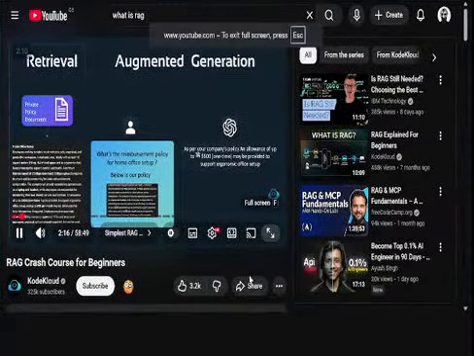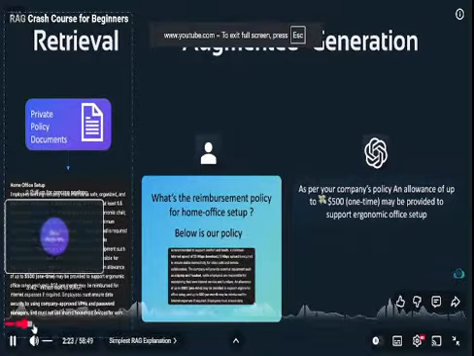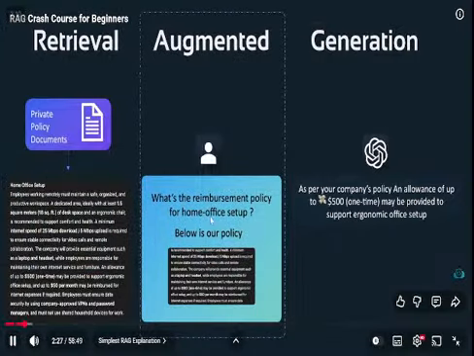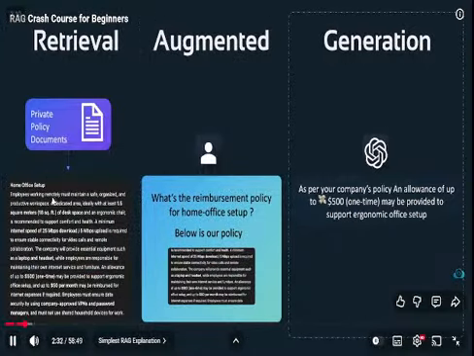The part where you look up your internal policy documents and retrieve the relevant information is known as retrieval. The part where you improve or augment your prompt with the retrieved information is known as augmenting. And the part where the LLM generates a response based on the augmented prompt is known as generation. And that is something you've done unknowingly many times.